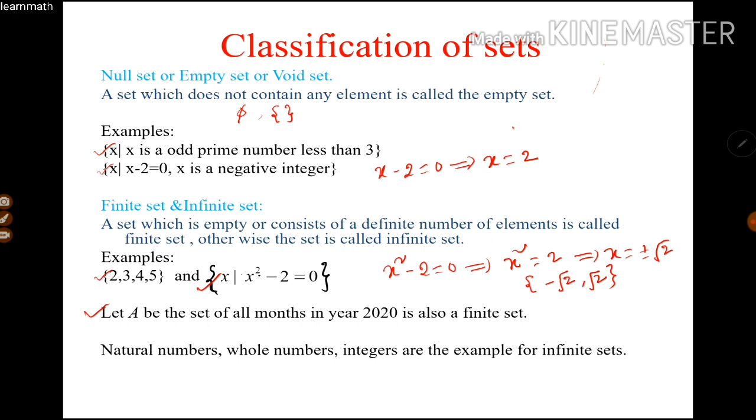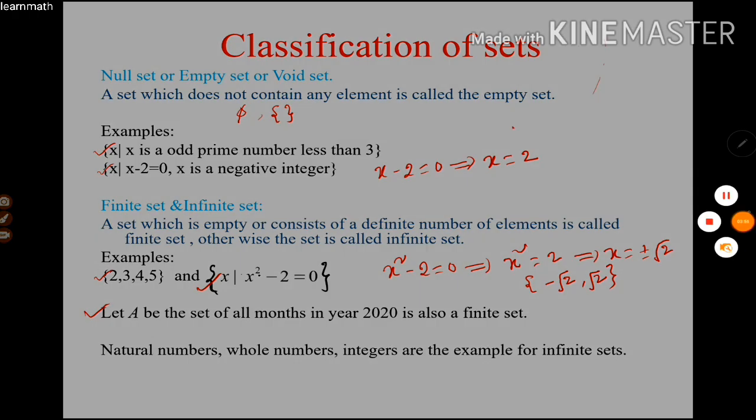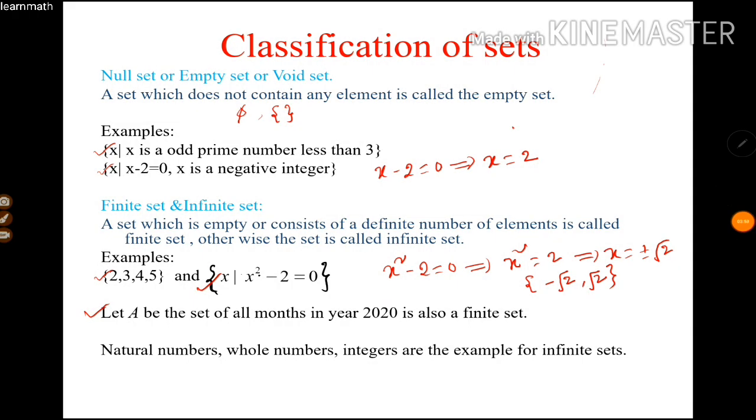Here, suppose you take natural numbers, which start with 1, 2, 3 and so on. It is not possible to count the numbers at the end. It has infinitely many numbers.